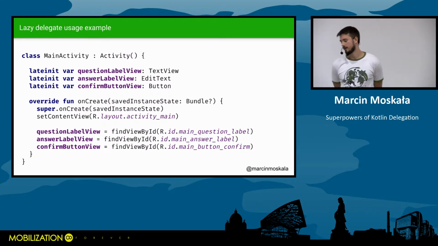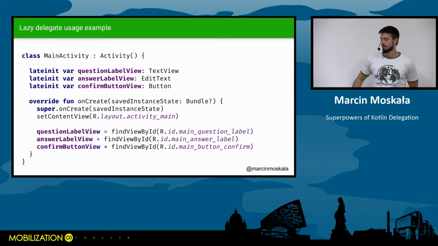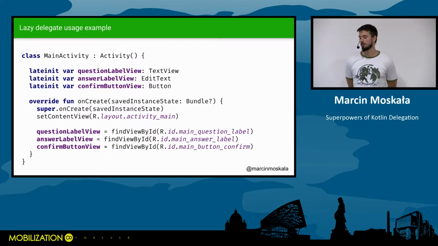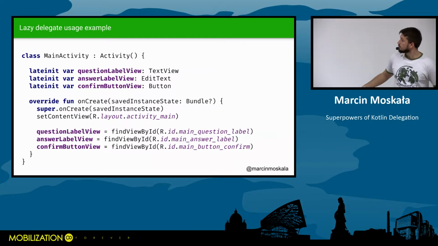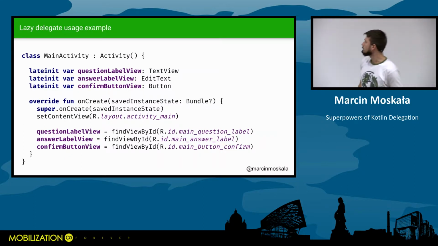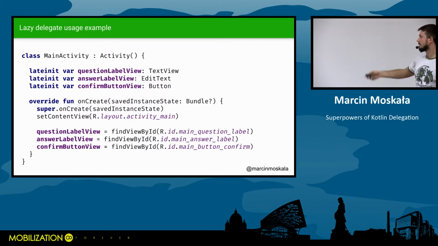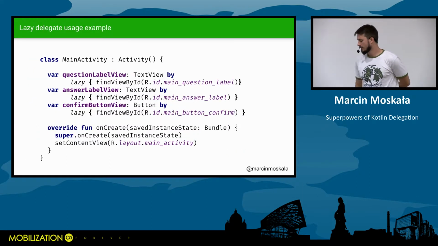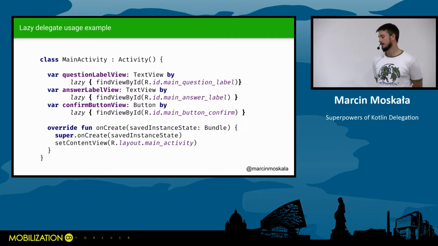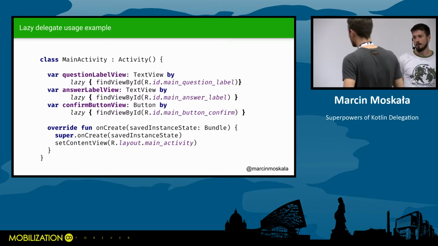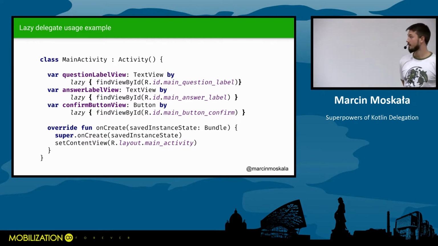A very classic Kotlin example is that in Android we used to have to provide bindings to views during onCreate, so we used lateinit. Of course, it's spread in many places. It's not clear, and we would like to improve it. The very simple improvement is to use lazy, and in the end we have the same result. If we use it before onCreate, we have an error. If we use it after onCreate, everything works fine.